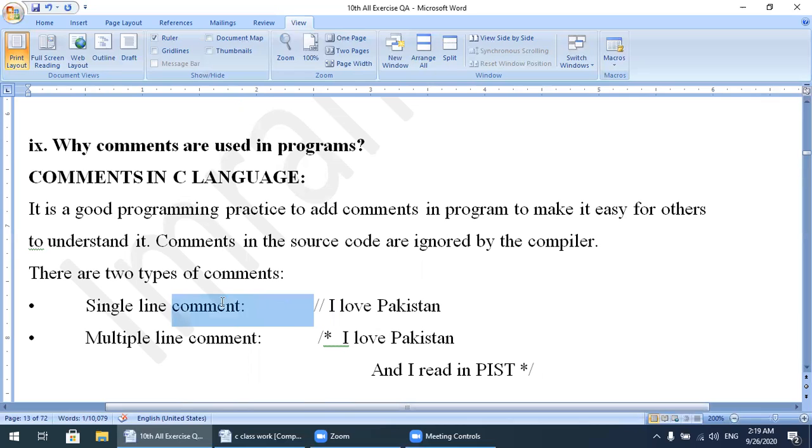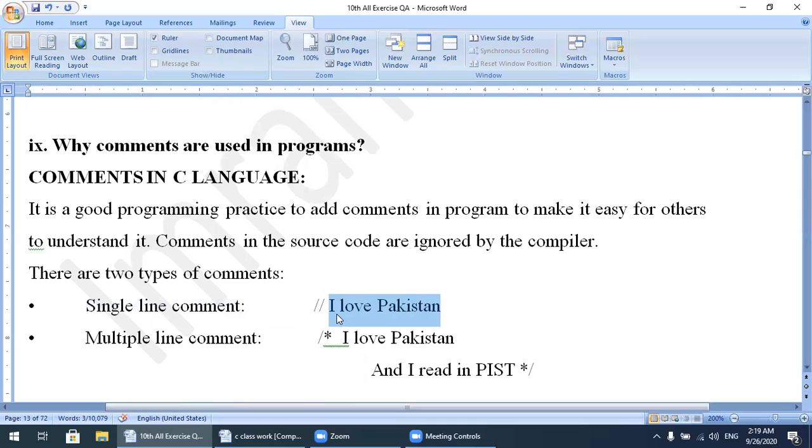Keep in mind, not before. The compiler reads our program left to right. So after the double forward slash, "I love Pakistan" is written. You write it in your program, but the compiler will ignore it. The compiler will not read this line. So this one is a single line comment.